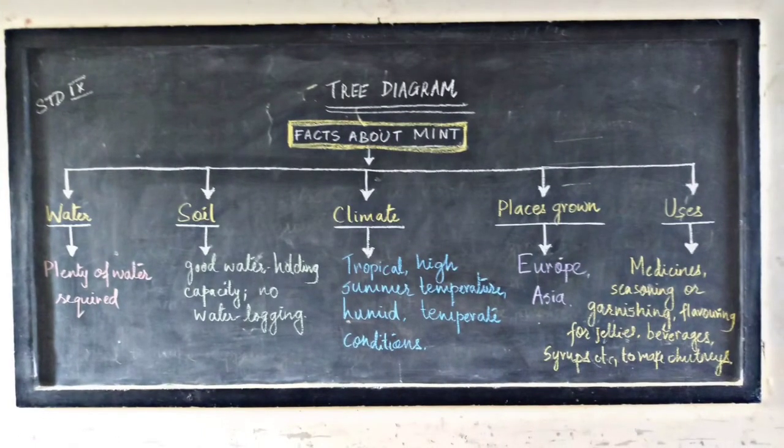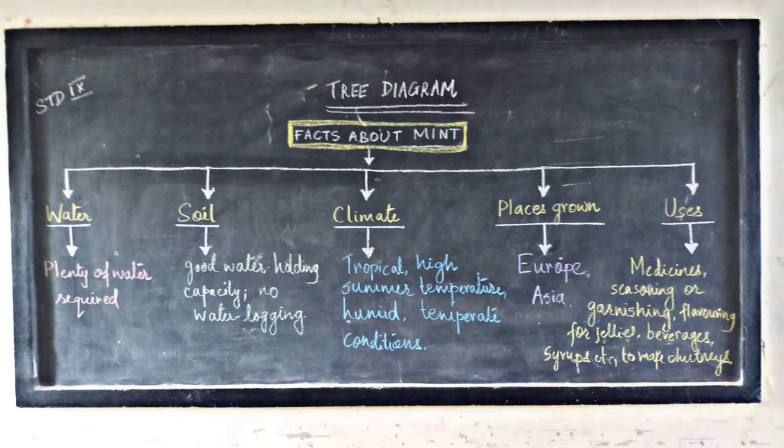Now students, we are going to learn how to make a tree diagram. First, you can see on the blackboard, I have already drawn a tree diagram for you. You give the title as Facts About Mint. It is written in capital block letters, as you can see it. Below, I have done 5 divisions. The first division is water, then soil, then climate, the places it is grown, and the 5th one is uses. Under water comes the point that it requires plenty of water. So no need to write a full sentence. You just write the point here, plenty of water required.